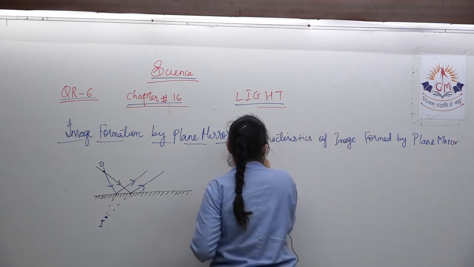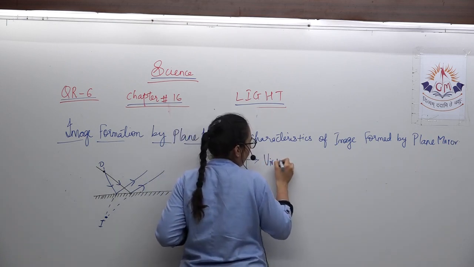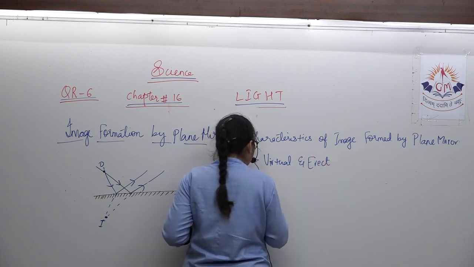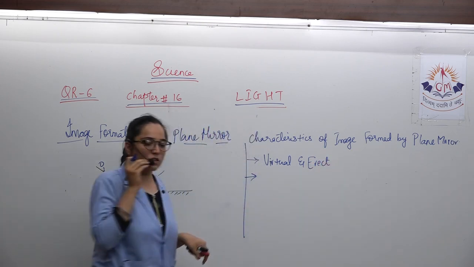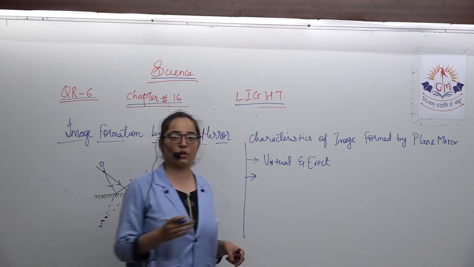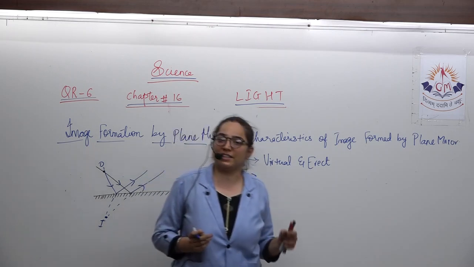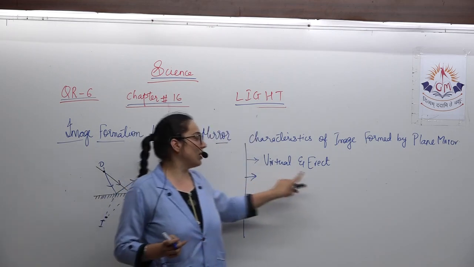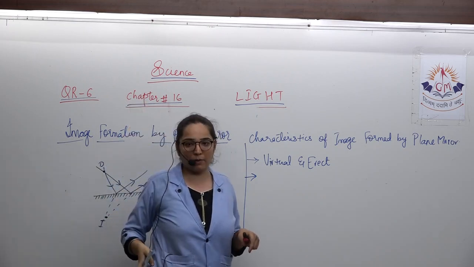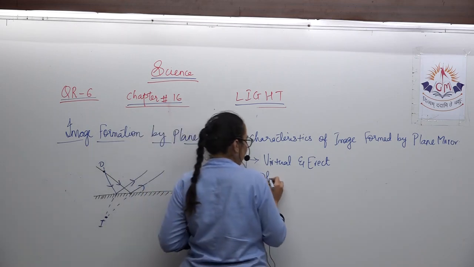The very first characteristic is image formed by plane mirror is virtual and erect. Okay, virtual means the image is not formed by combining the rays which are getting reflected. You have to extend the rays back. It is always virtual as well as erect. Erect means upright, you will never find yourself upside down. Okay, the next is object height is equal to image height.